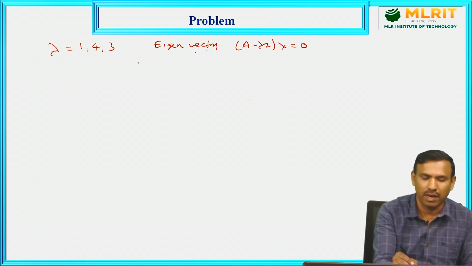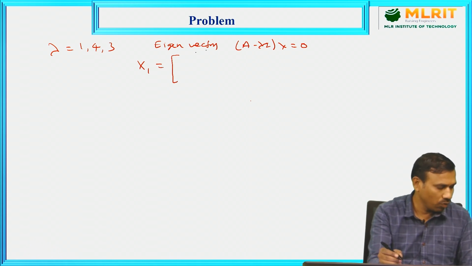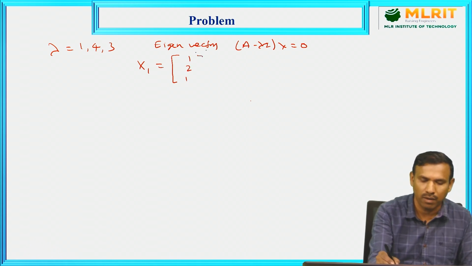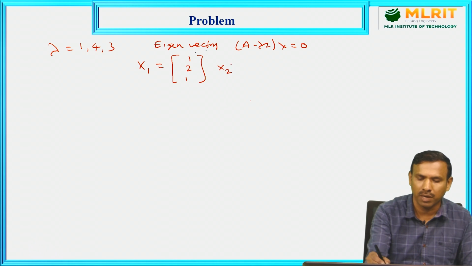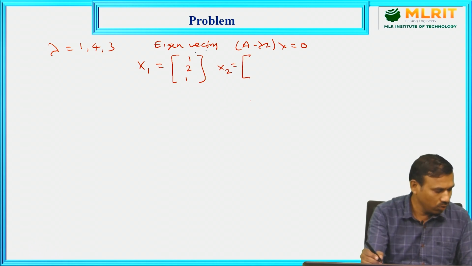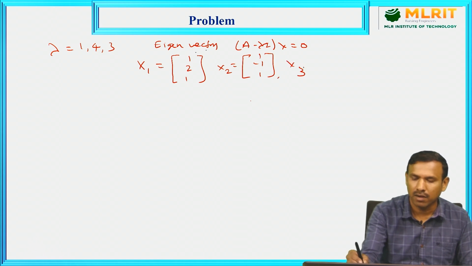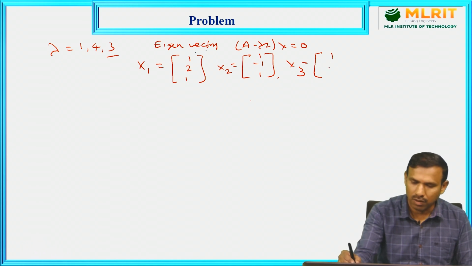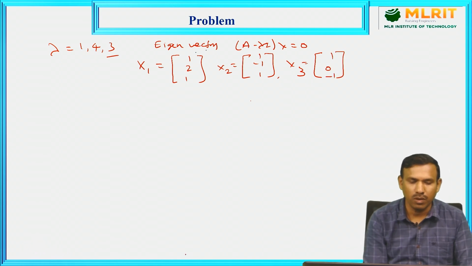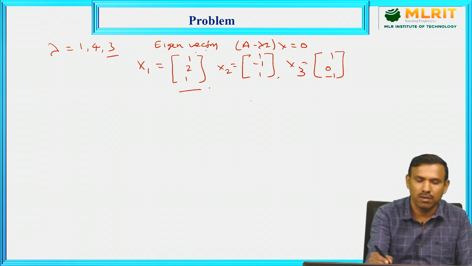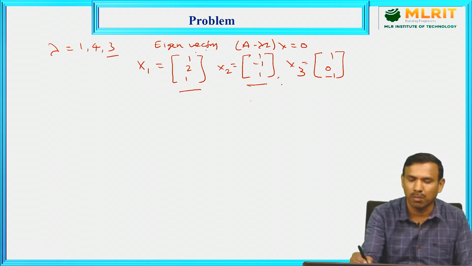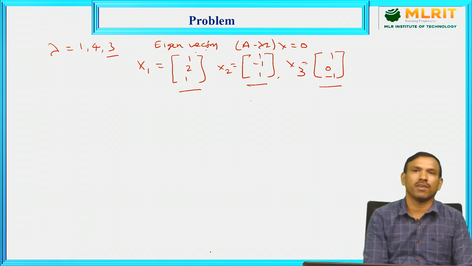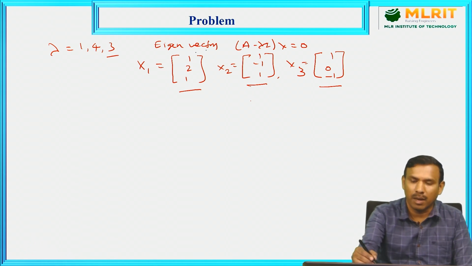Here I am writing the eigenvectors corresponding to 1, 4, 3. For lambda equal to 1 you will be getting x1 = (1, 2, 1). For 4 we get the eigenvector x2, that is (1, minus 1, 1), and the third eigenvector x3 corresponding to 3 is (1, 0, minus 1). You can verify these eigenvectors, which satisfy the equation (A minus lambda I) into x is equal to 0.